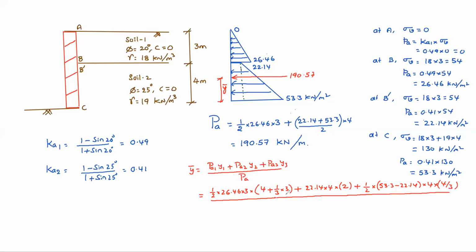PA1 plus PA2 plus PA3, which is nothing but PA, that is 190.57.